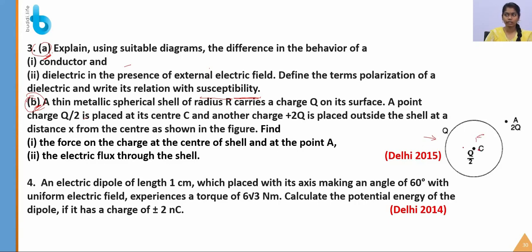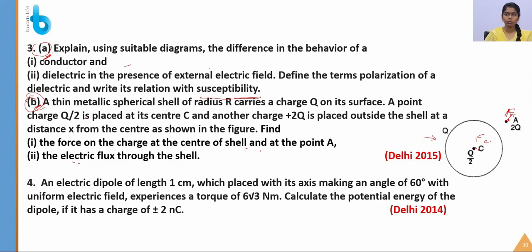You have to find the force at the center of the shell and also at the point A. So here also you have to find the force. Just try it, and also you have to find the electric flux through the shell.